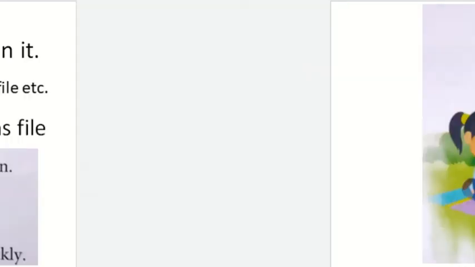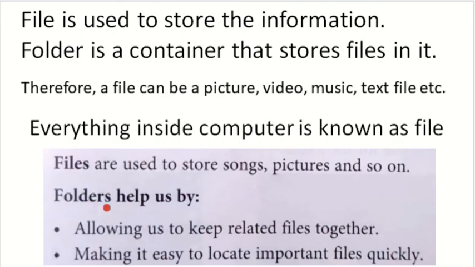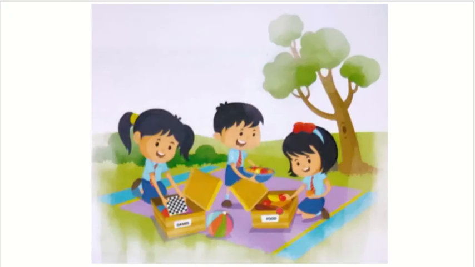Okay, so here the reason for making the folder is it allows us to keep the related files together. Related files means, as we have seen here in this picture, we are keeping all the fruits inside the food box. This bowl we are not keeping inside the food, we will keep it inside the games, because these boxes contain the related things together.